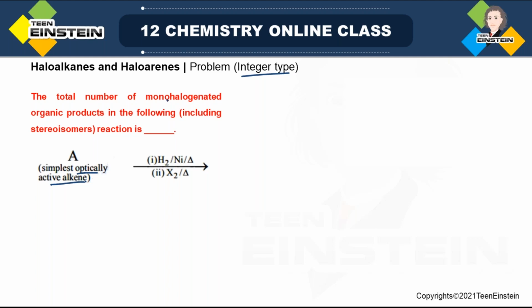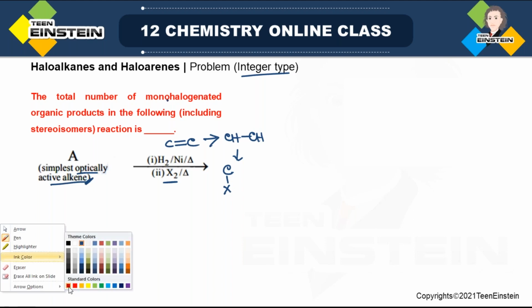And the reagent, what type of reagent are we using? In the first step, we are using hydrogen and nickel and heat. So when we use this type of reagent, obviously there is some unsaturation, CC double bond or CC triple bond, and it is clearly mentioned alkene. That means a CC double bond will be there in A. You are using H2/Ni, that means hydrogenation will occur. The double bond will be converted to a single bond. And after that, we are also using halogen and heat. That means one of the CH bonds will be replaced by CX. Now there may be different types of carbon hydrogen bonds, but first we have to draw the structure of A.